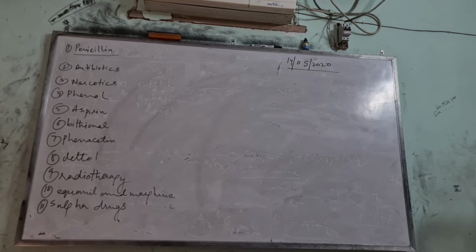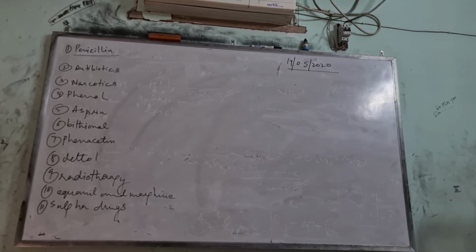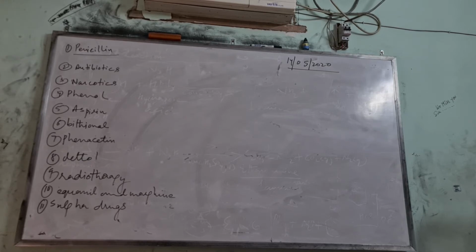Give an example of a narcotic which is used as an analgesic. A narcotic and analgesic. So morphine is the answer. Narcotic is that drug which causes sleep or sedation, and analgesic is that drug which reduces pain. I must say morphine is the most important and the strongest painkiller available on earth.